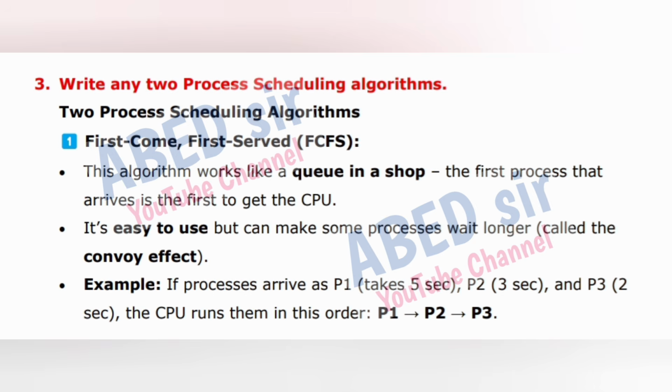Next important short question is: 3. Write any two process scheduling algorithms. First come, first served, FCFS. This algorithm works like a queue in a shop. The first process that arrives is the first to get the CPU. It's easy to use but can make some processes wait longer, called the convoy effect. Example: if processes arrive as P1, takes 5 seconds, P2, 3 seconds, and P3, 2 seconds, the CPU runs them in this order: P1, P2, P3.